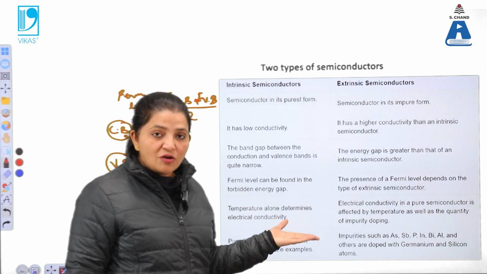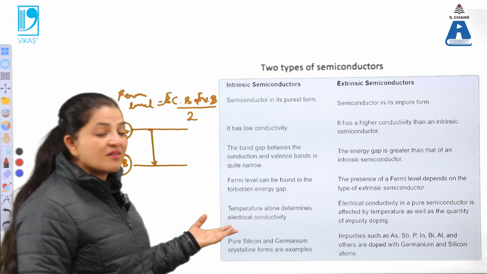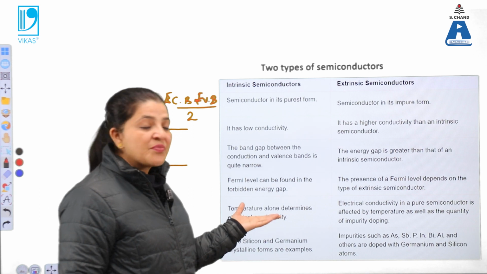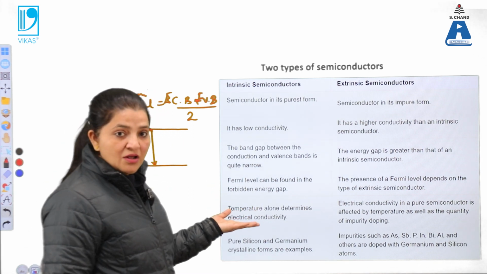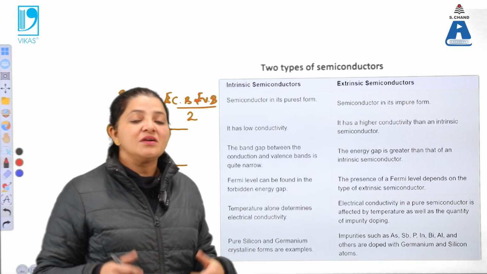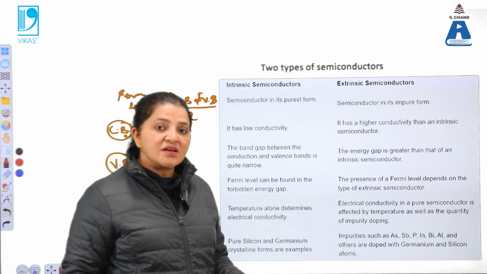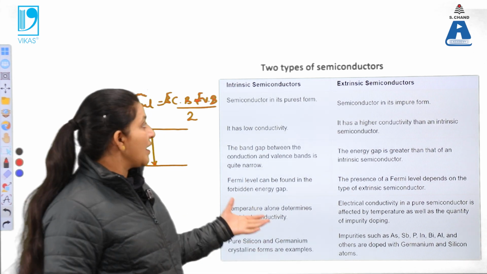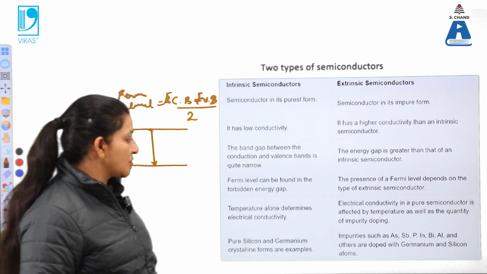Next is how the conductivity of the material can be enhanced. The conductivity of the material can be enhanced by raising its temperature. So when the temperature is raised for the intrinsic semiconductor, the charged particles increase. When the charged particles are enhanced, automatically the conductivity is enhanced. That will happen in case of intrinsic semiconductor only.